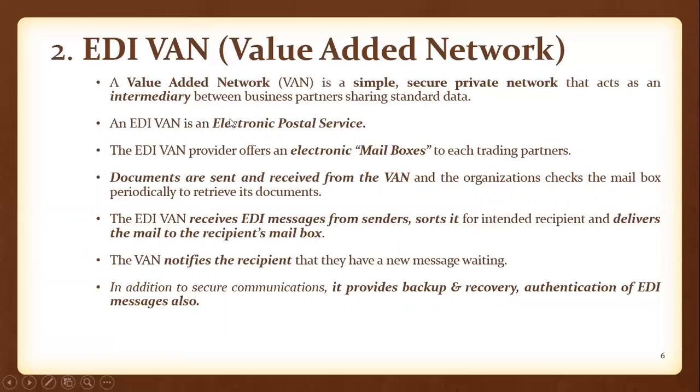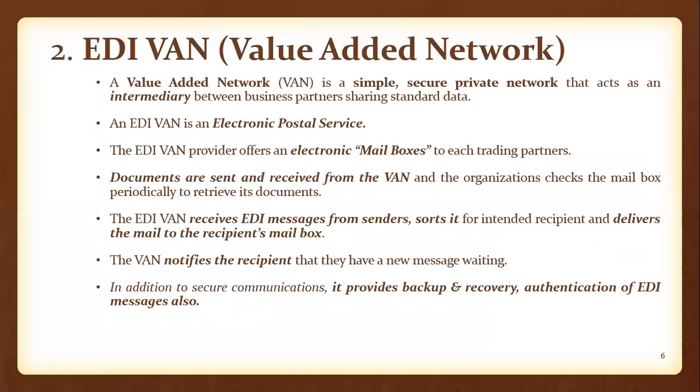Which organizations will adopt this type of EDI? Businesses that do not want to connect directly. If they want to connect indirectly, if they want to maintain virtual connections, the organizations don't want to maintain direct connections or dedicated lines with their trading partners.